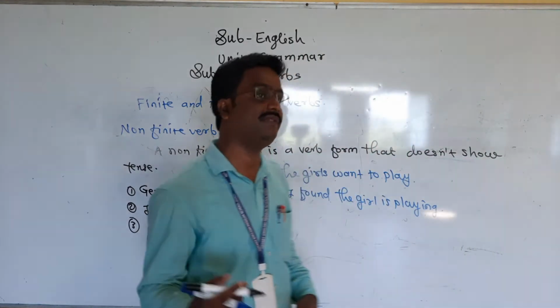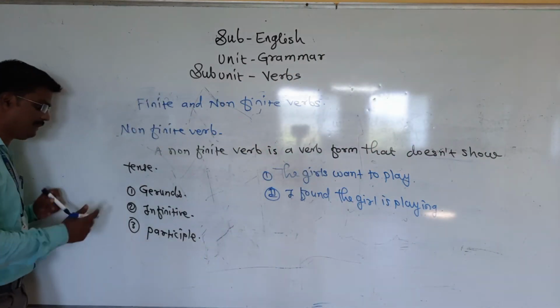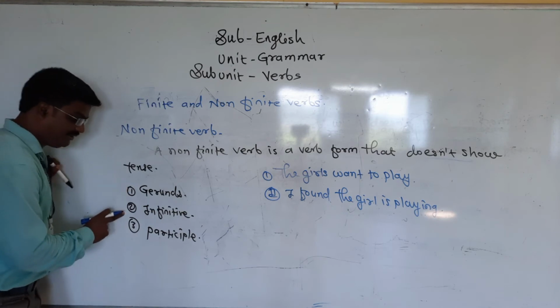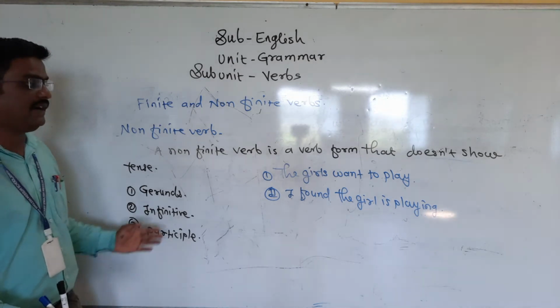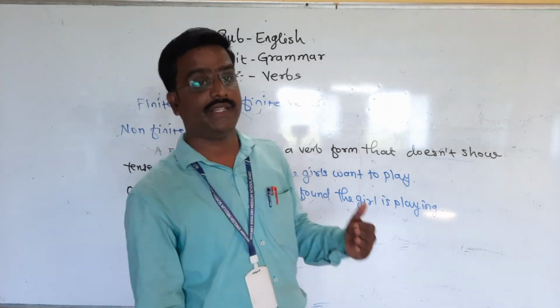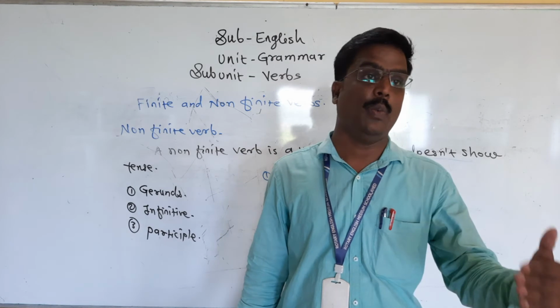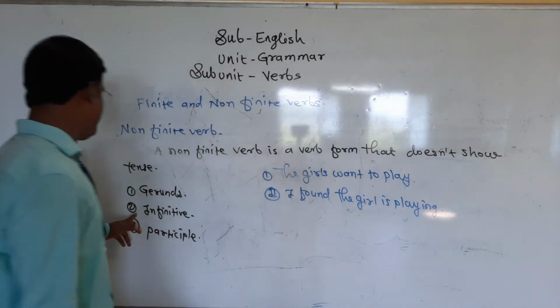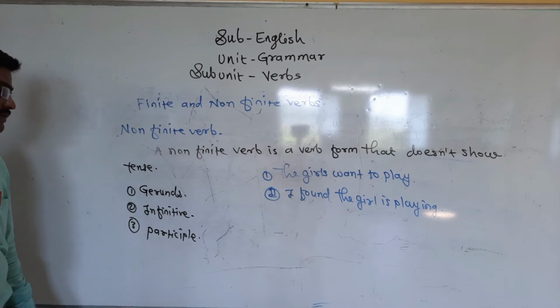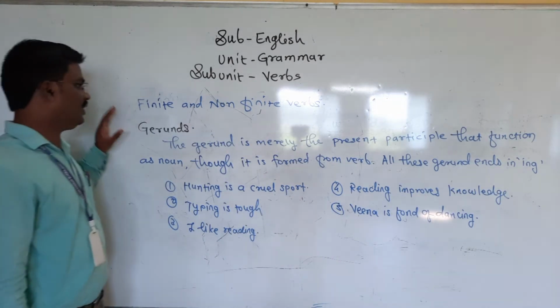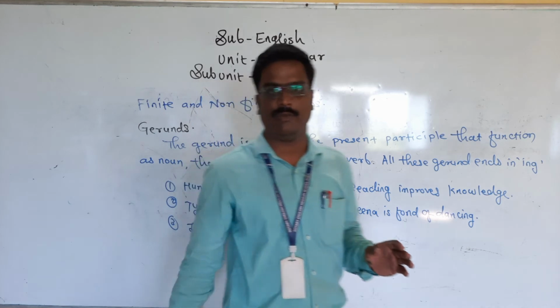Friends, non-finite verb is also divided into three parts. That is the gerund, infinitive and participle. These are the three different parts of non-finite verb. In detail, I would like to discuss with you what is meant by gerund, infinitive, and participle. First type of non-finite verb.